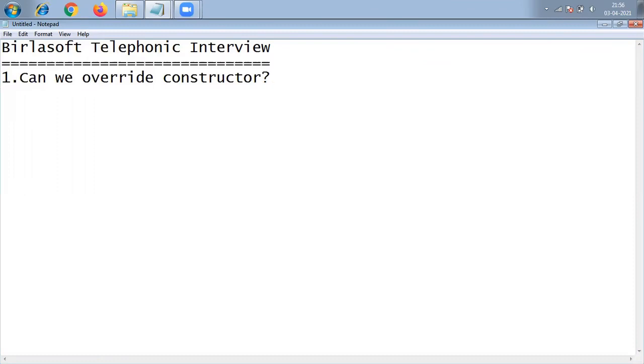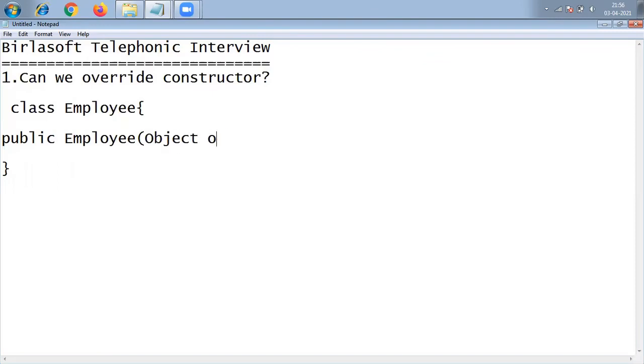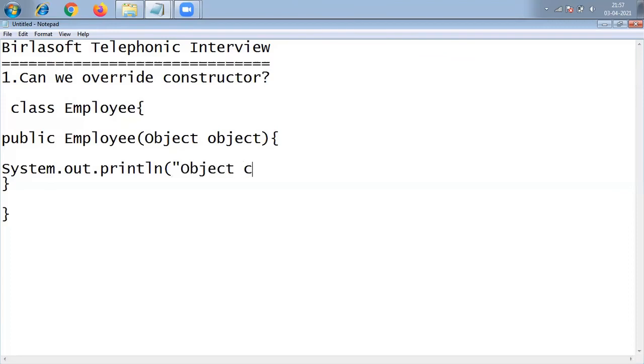What is that? See, we have one class, say employee. Inside the employee, two constructors are there. The first one is public Employee with an Object parameter, with System.out.println, so this is like an object constructor.